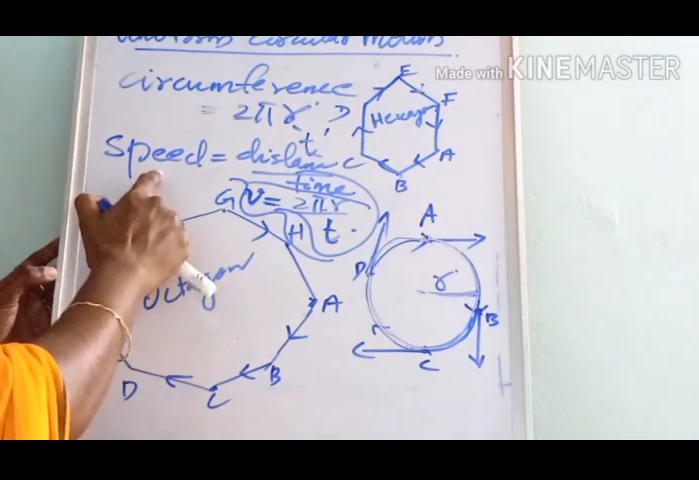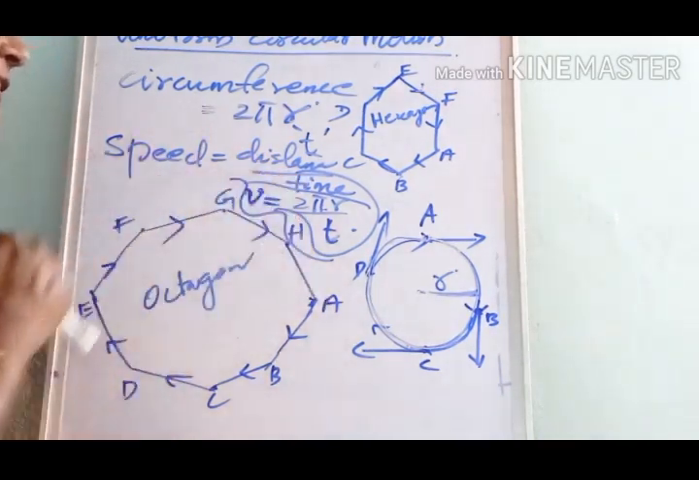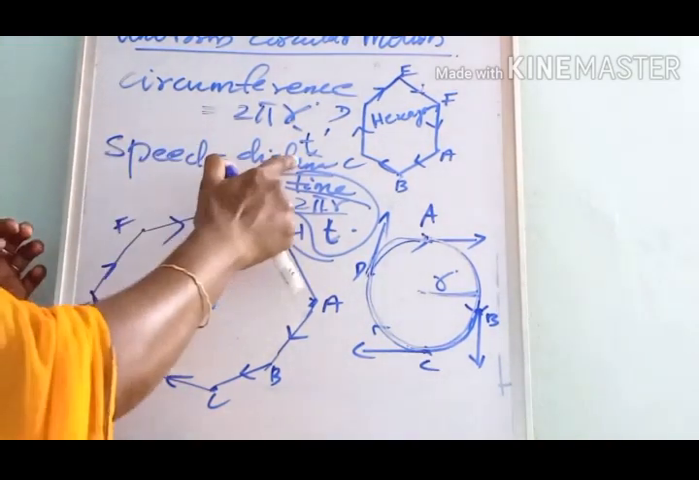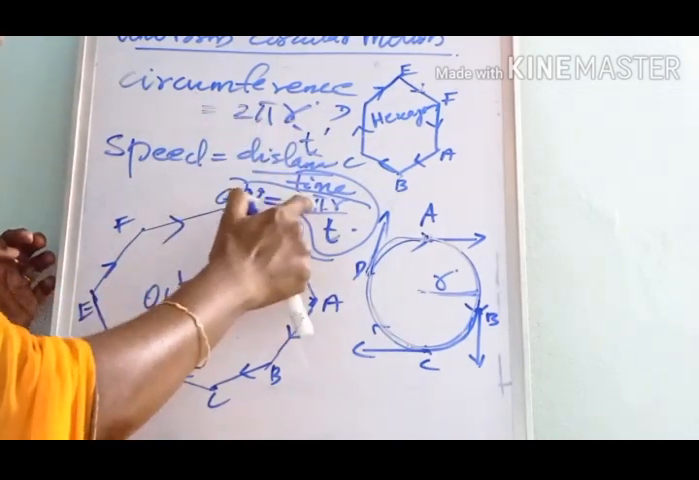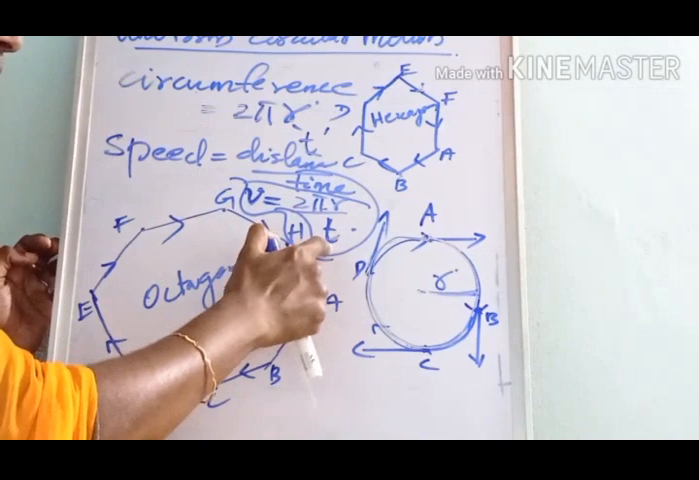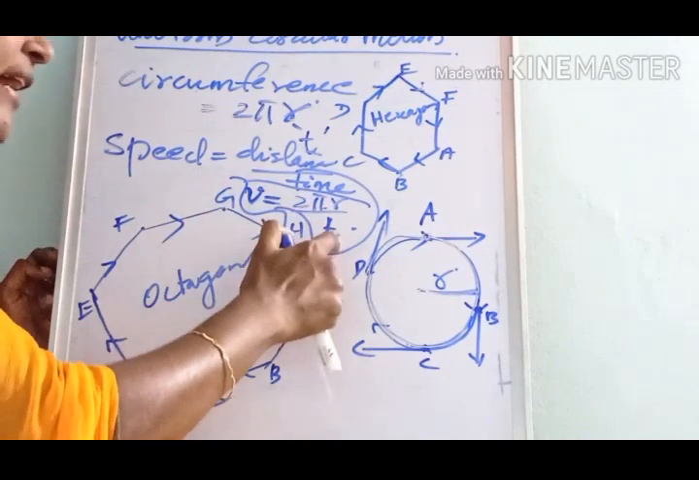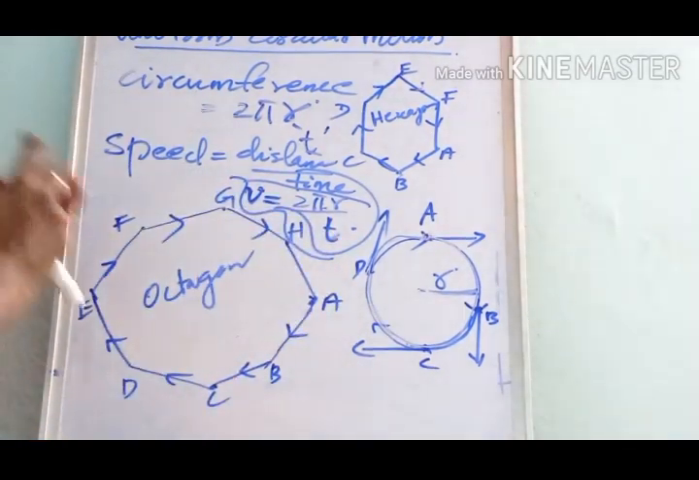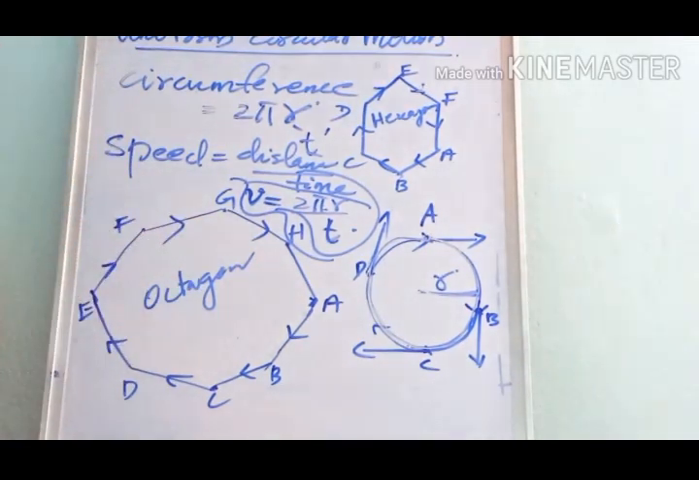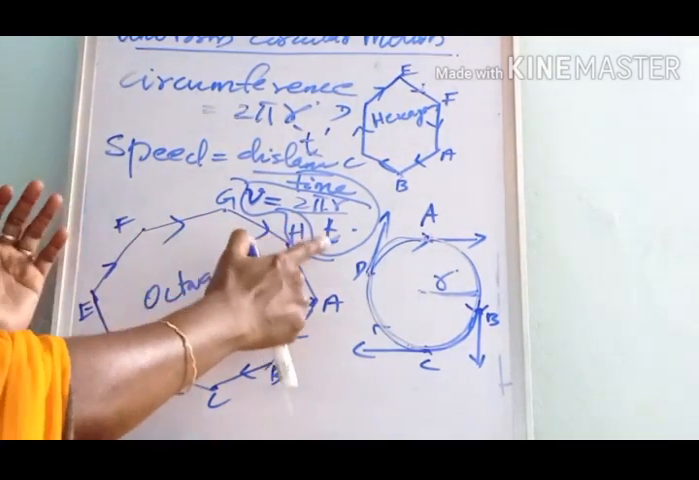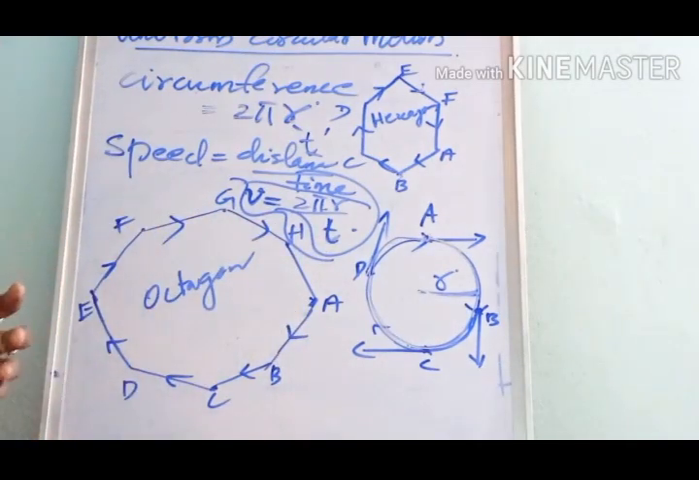You know the equation for speed: speed is equal to distance divided by time. Instead of distance, we can write the circumference, so it is 2 pi r divided by time t. So v is equal to 2 pi r by t. This is the equation for the speed of an object that takes a circular path.